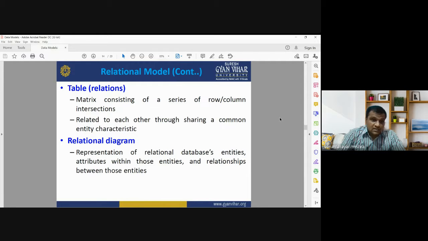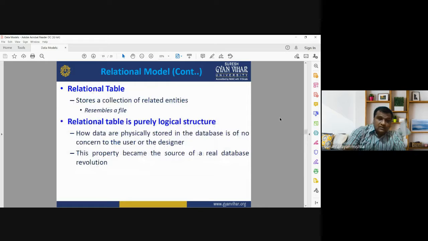The relational diagram is the representation of different relational databases, entities, attributes within those entities, and relationships between these entities. A relational table is used to store a collection of related entities, and it resembles a file.